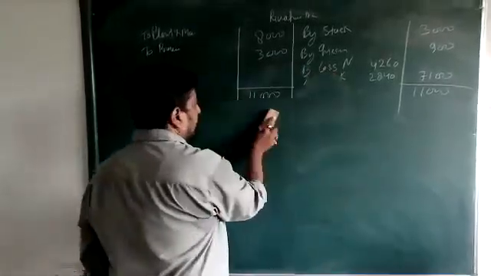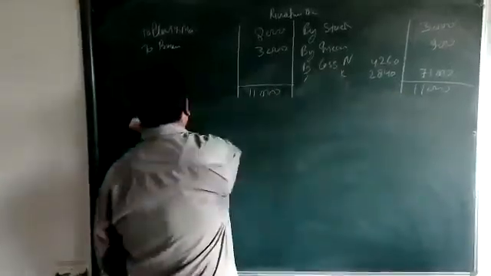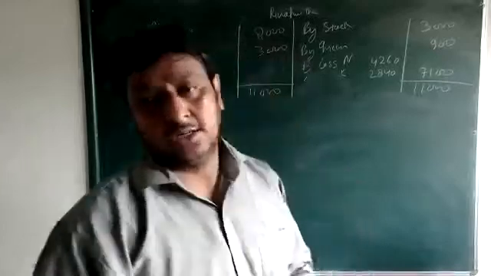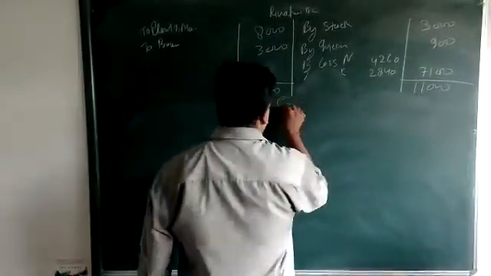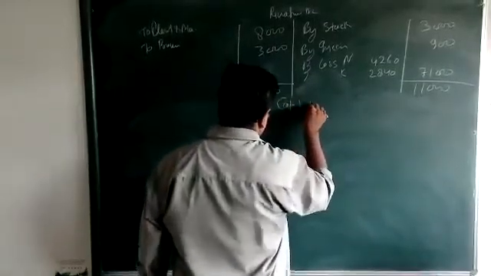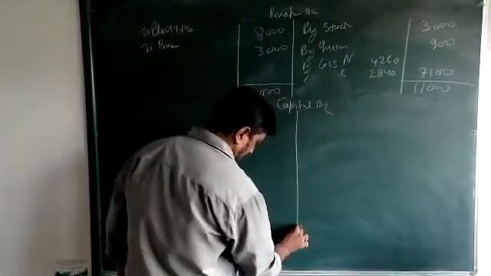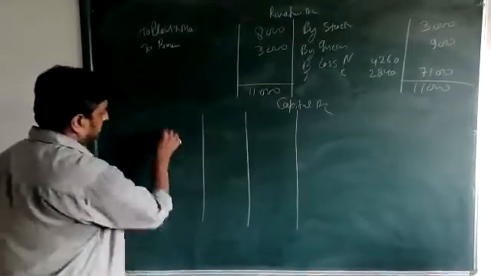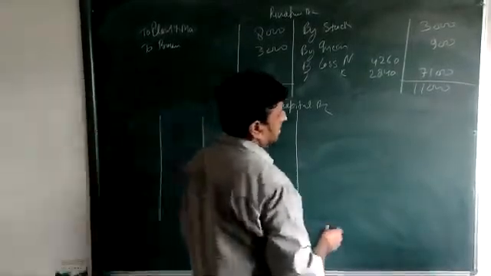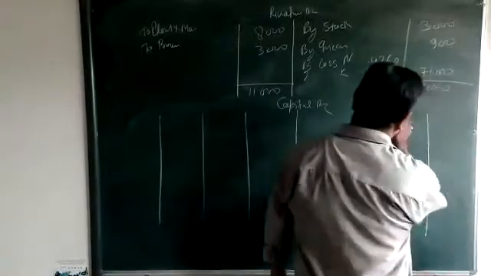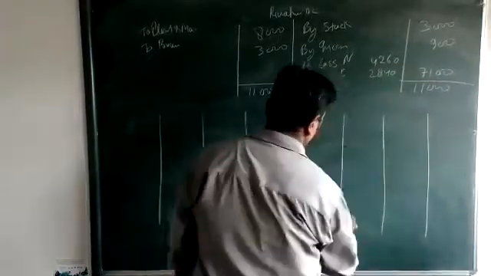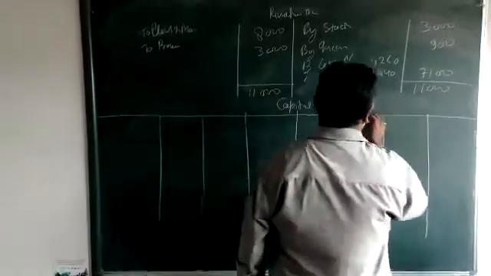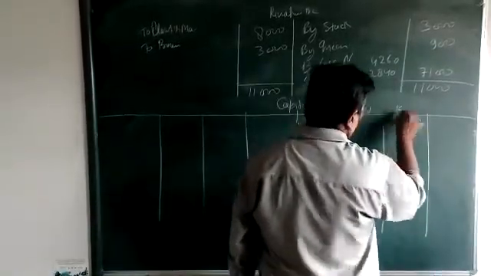Then go for the capital account. After this you are going for the capital. Just keep this process in your mind, beta.